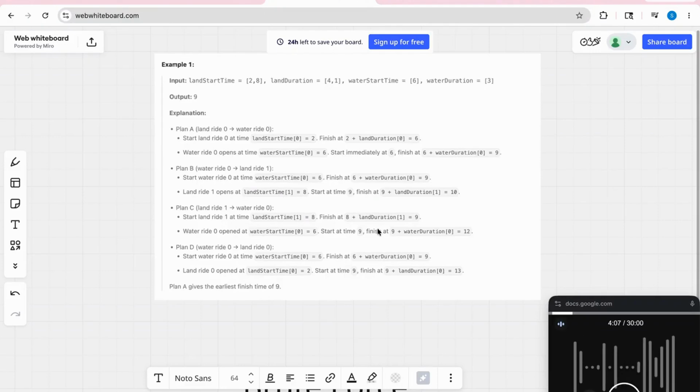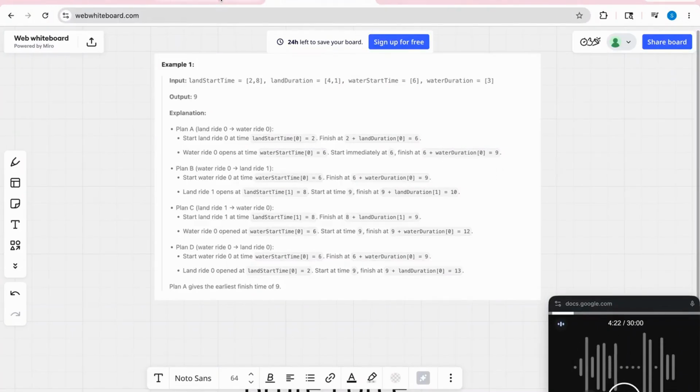Similarly, if we see the other options, they take 12 units of time, 13 units of time. So 9 is the earliest time at which he will be able to complete both of his rides. So we'll return 9 as the answer.